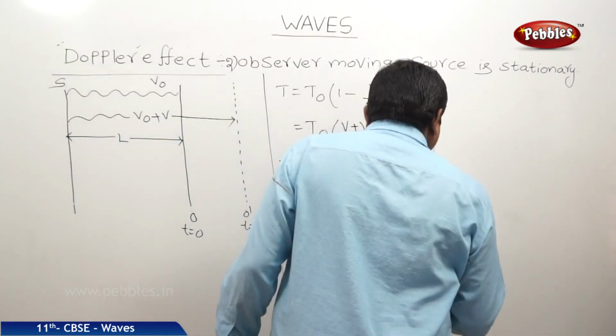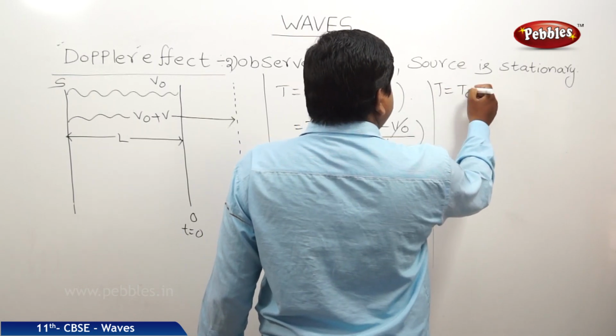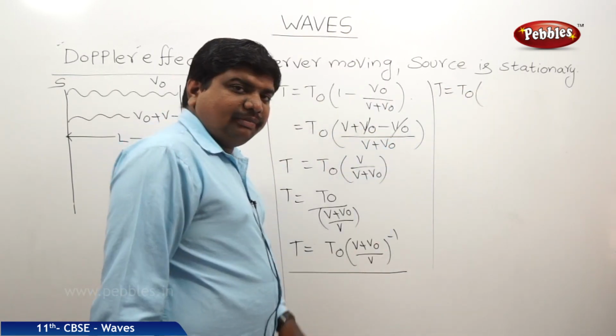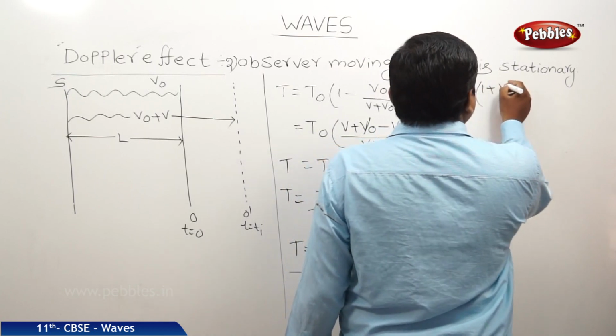So T is equal to T0 into 1 plus V0 by V whole power minus 1.